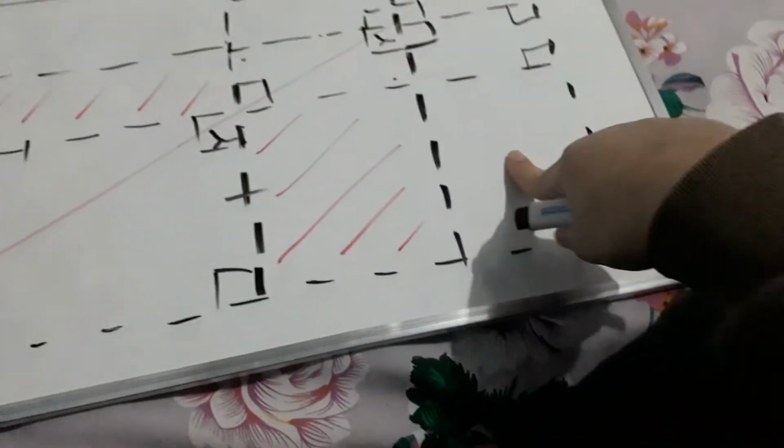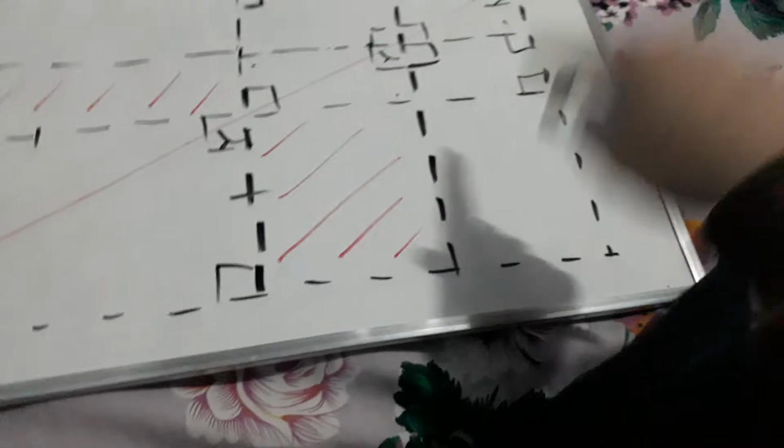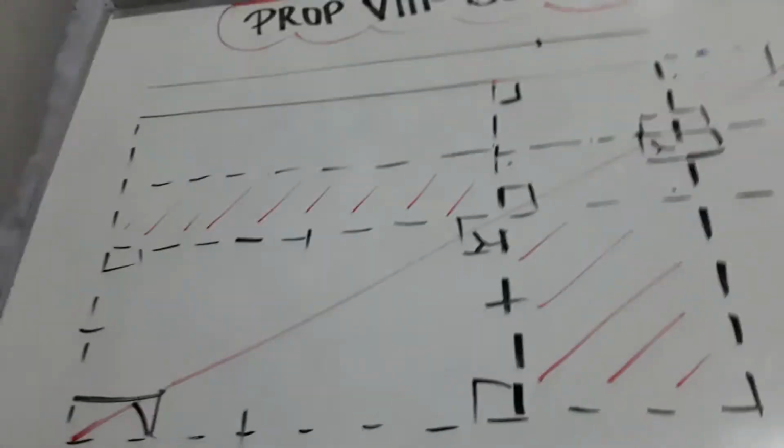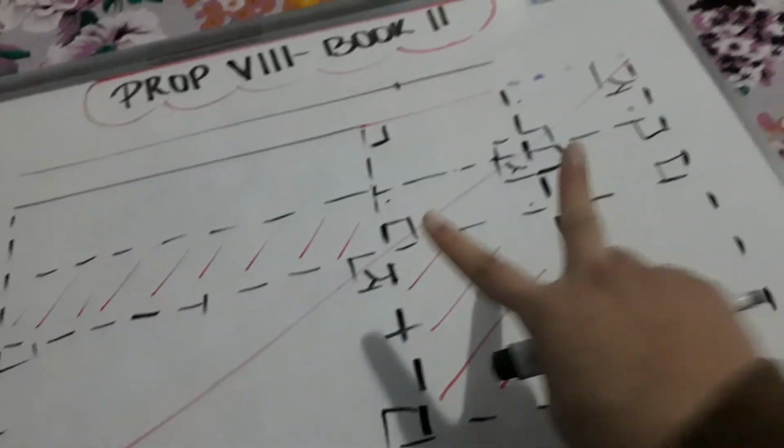As this one is equal to this one, we will have that this one is also going to be equal to this one, and this one is also going to be equal to this one, and this one equal to this one, and this one. Because two things equal to the same thing are equal to each other, they all are equal to each other. So this one is equal to this one, and this one is equal to this one. Okay? Great.